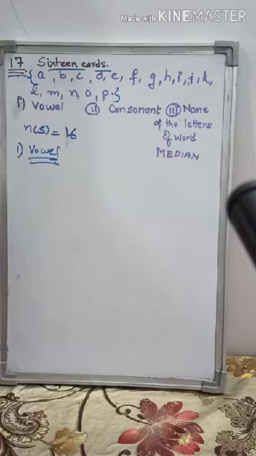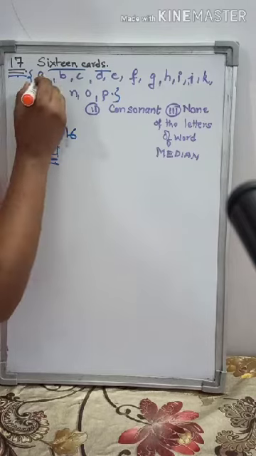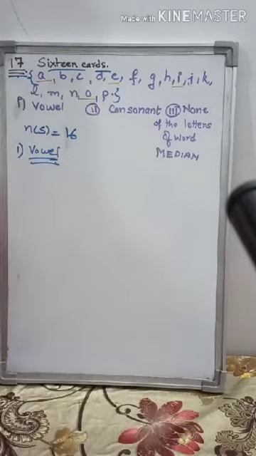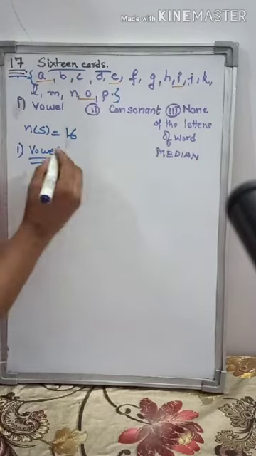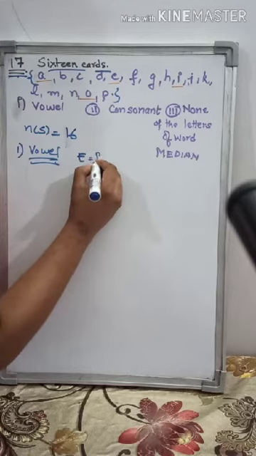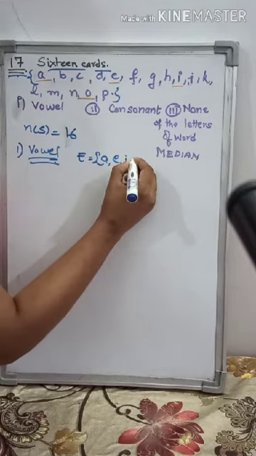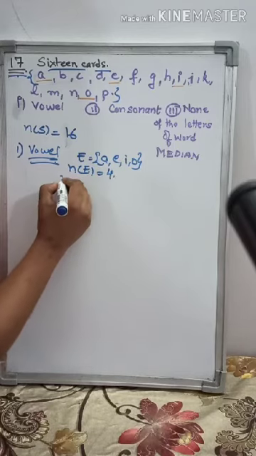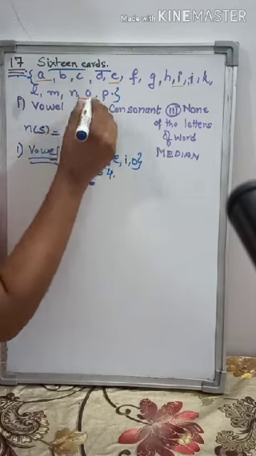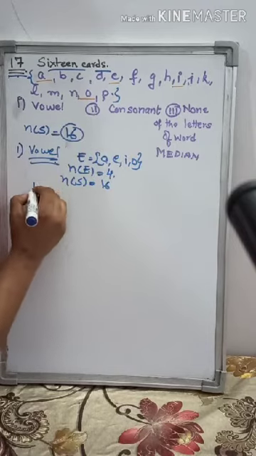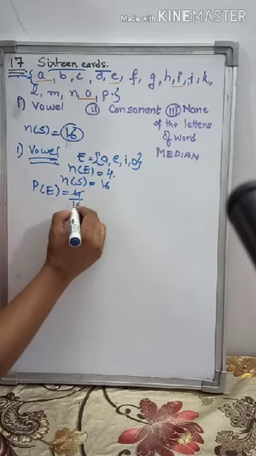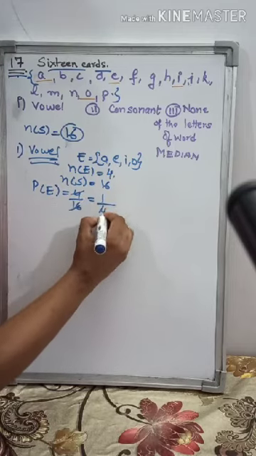The vowels present in this are A, E, I, O. So these are the vowels present in the event: A, E, I, O. So the number of elements in the event will be 4 and the number of elements in the sample space is 16. So the probability of drawing a vowel will be 4 by 16. When you cancel it, it will be 1 by 4.